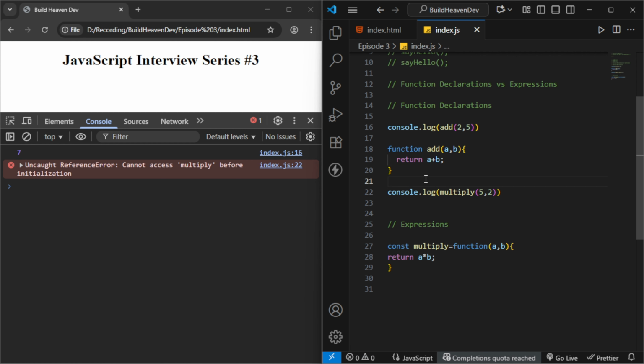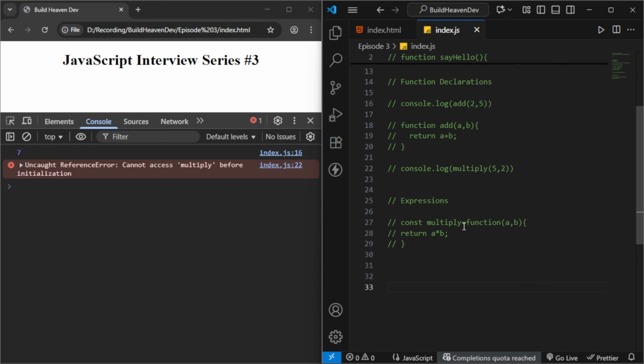If you have watched my hoisting videos, you have already understood why this was happening. In the memory creation phase, multiply is treated like a variable. And for a variable, what do they allocate in memory? They allocate undefined, right? The same thing happens here. That's why we are not able to access the function expression. So keep in mind, both are hoisted, but the function declaration is hoisted with the copy of that function, and the function expression is hoisted with undefined.